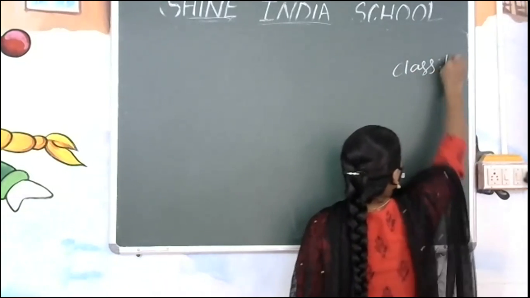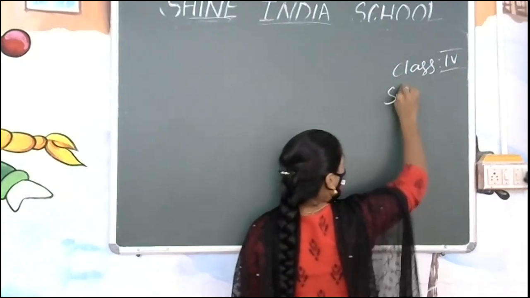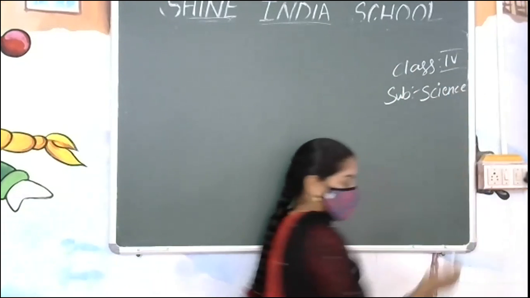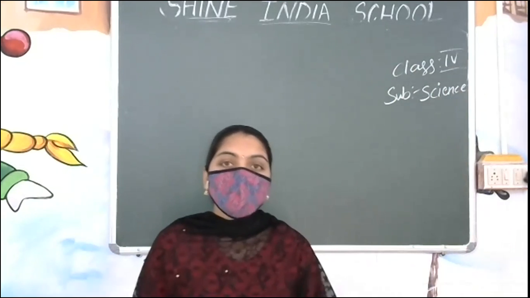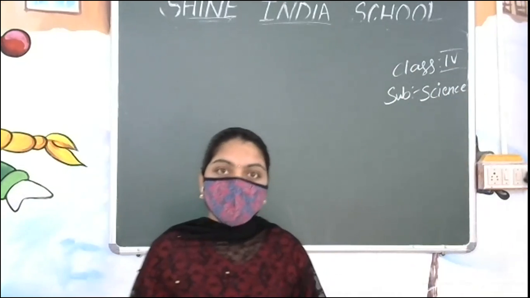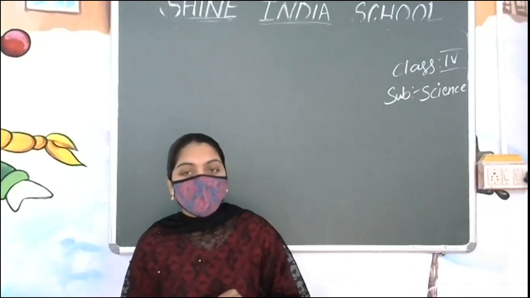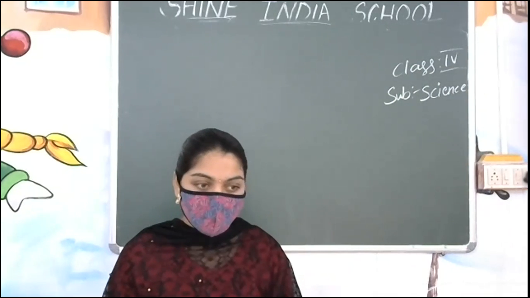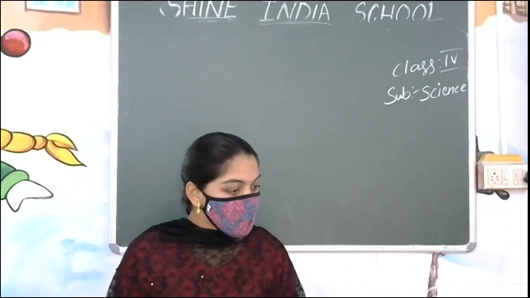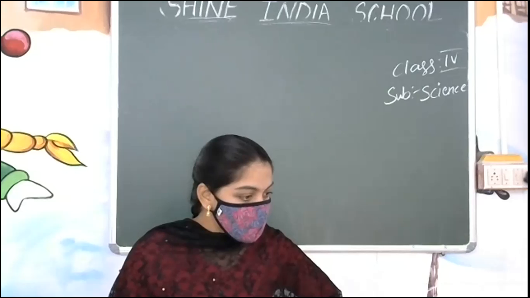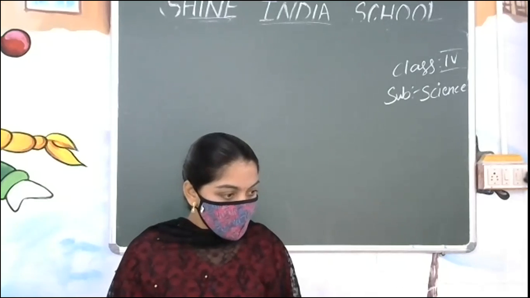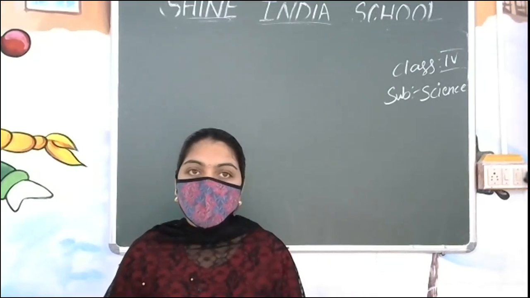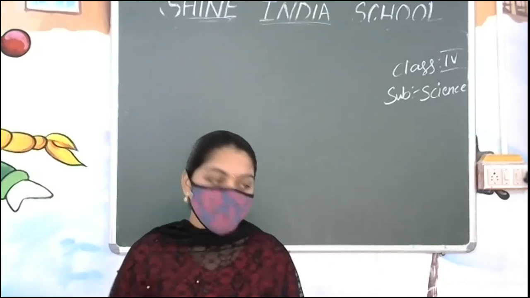Class 4, and our subject is science. According to today's topic, we are going to learn about the summative assessment, that is Block 4, kinds of animals. And the next topic, we are also going to discuss the form of the person animals. I am going to share the screen with you, then you will get clarity about today's topic. Look over it, and I am going to explain at the end. I am going to ask you questions also.